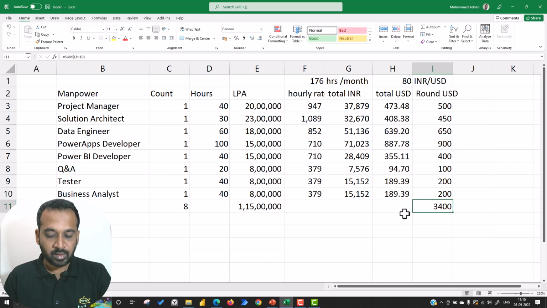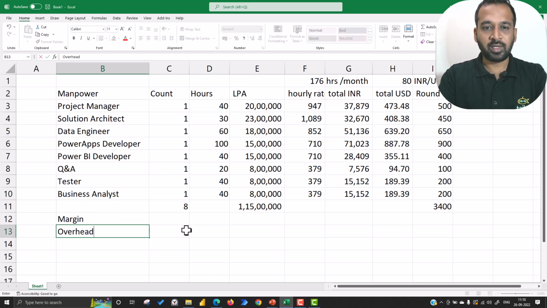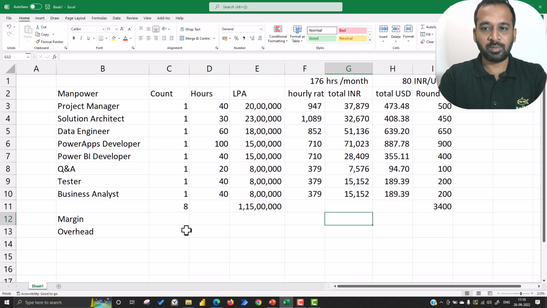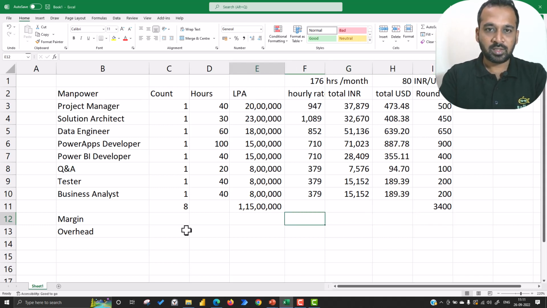And finally, what they need is they want to add the margin and also the overhead. So basically the company will keep the margin as well, and also they want to keep the overhead. The overhead is basically the rent of the building and electricity and other such costs. So they want to add up how many hours they are planning here.